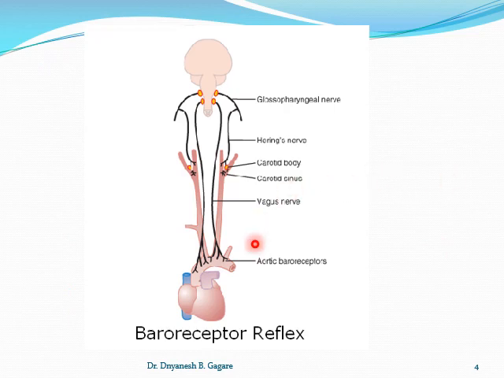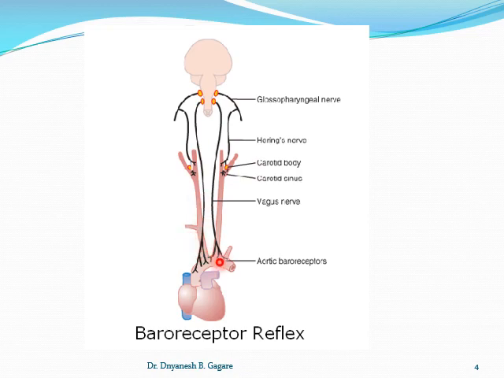Here, first see the baroreceptor reflex, and in this diagram you can see the labeling, the location of the baroreceptors. These baroreceptors are mainly located in the carotid sinus and aortic arch.